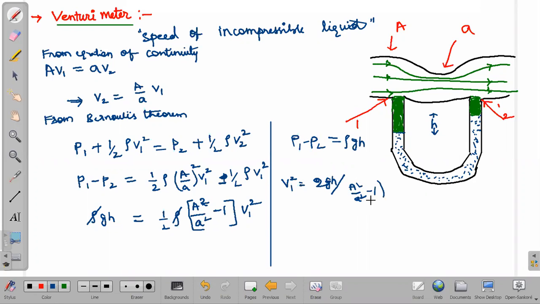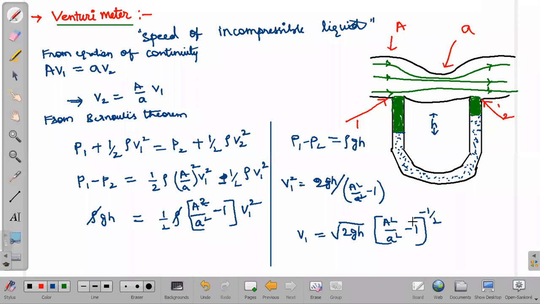This is V1 square. And V1 equals root 2gh, only for 2gh I am writing root, and for the remaining term, capital A square by small a square minus 1, all to the power of, since it is in the denominator, I am bringing the power up and it will become minus.